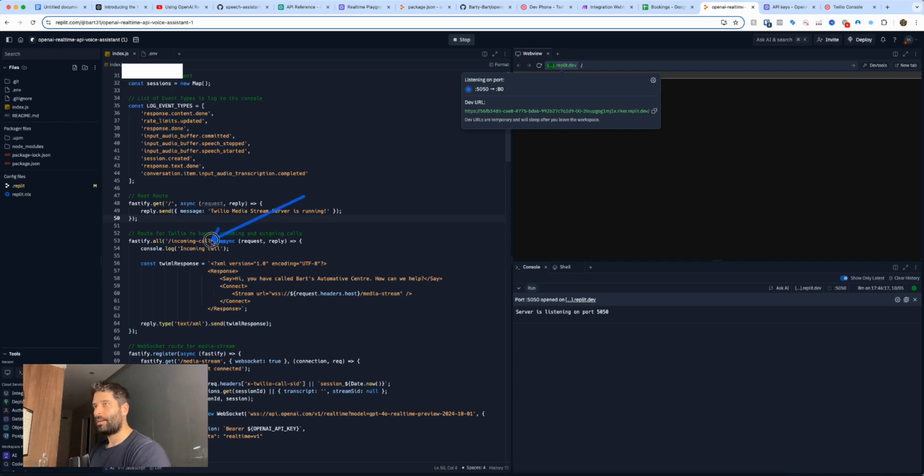And over here, this /incoming-call is basically saying, hey, Twilio, when you're sending your phone call to us, yes, we're sending it to this app, but then we want to plonk it into here. So from this code onwards, we want to insert your Twilio call that you're forwarding and then do everything else with it. And again, I'm going to explain the code in a second, but that's why we're appending this to the end of the URL in Twilio.